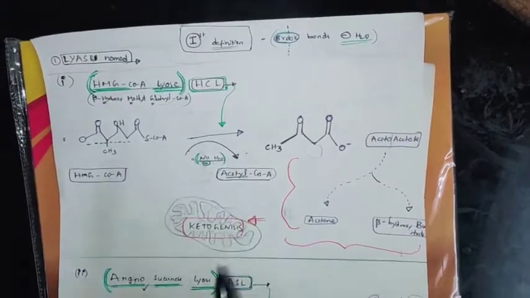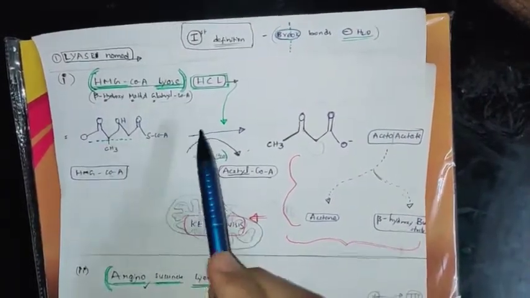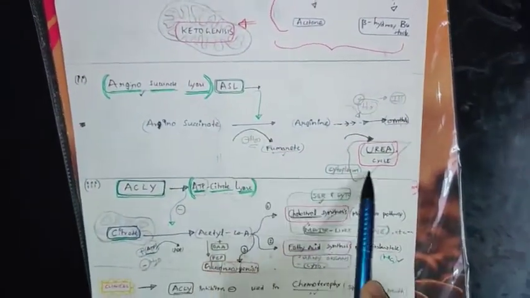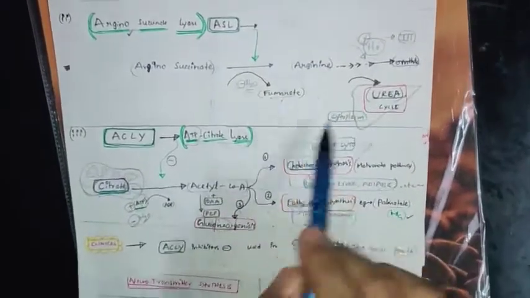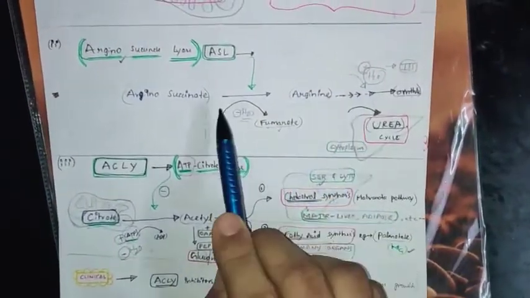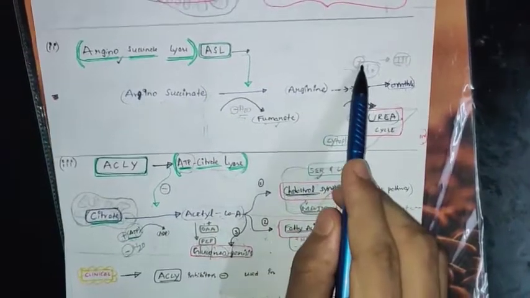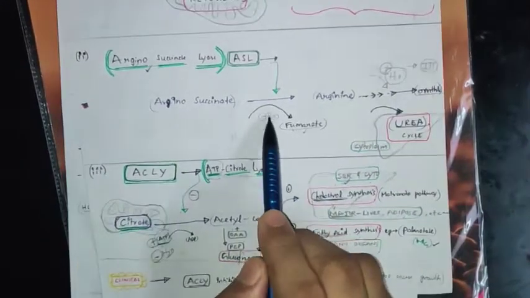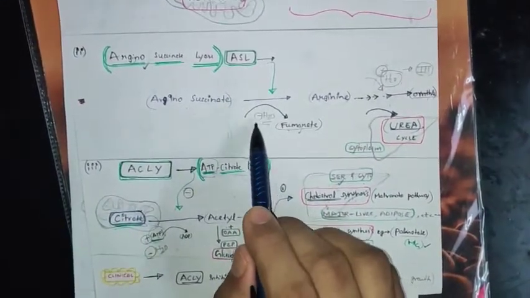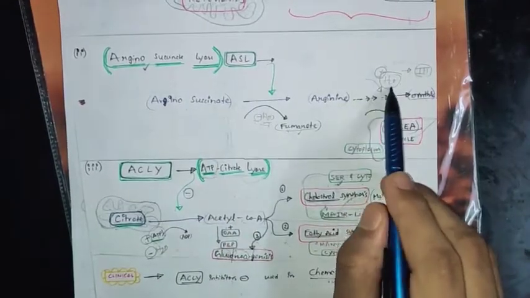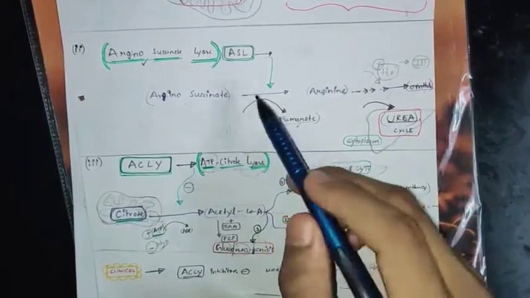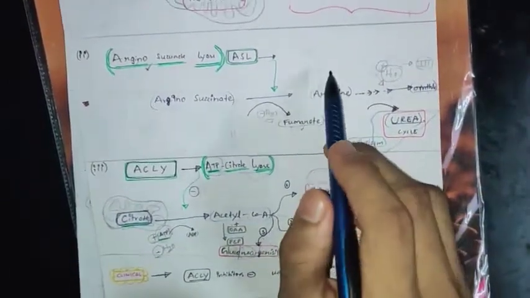Coming to the first definition here, what you should remember: just see the breaking of the bond. Just see the definition, I already told you. Nothing to remember here, and coming here, there is nothing to remember here also. Just remember that in this reaction in the urea cycle, two reactions are there simultaneously. One is adding water and breaking the bond: this is hydrolase, class 3. One is breaking without adding water: this is lyase, class 4. That is the difference.